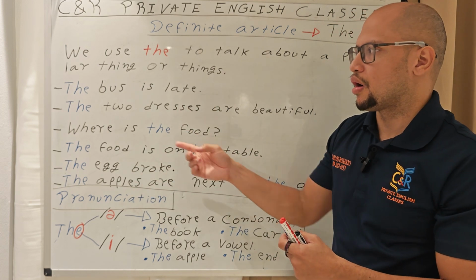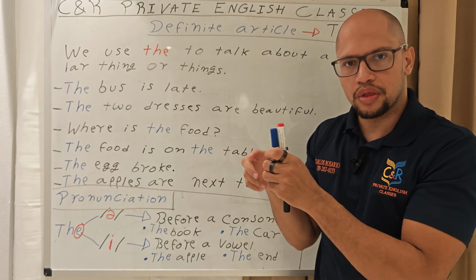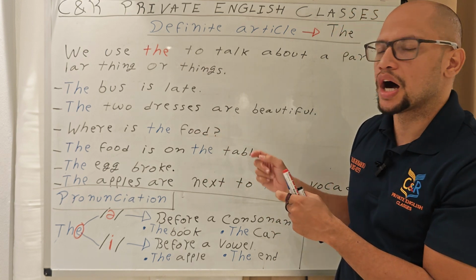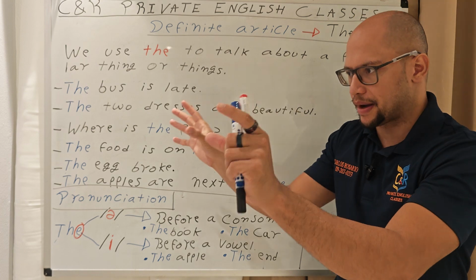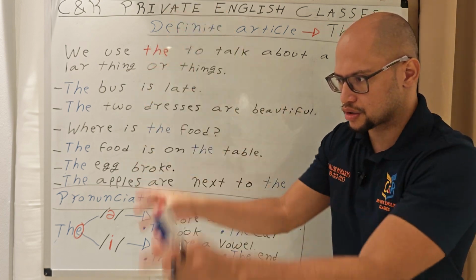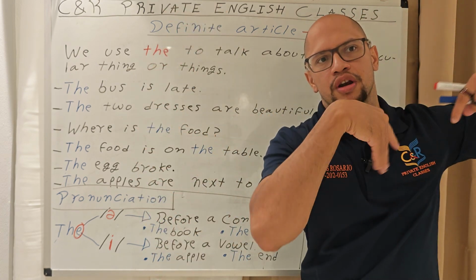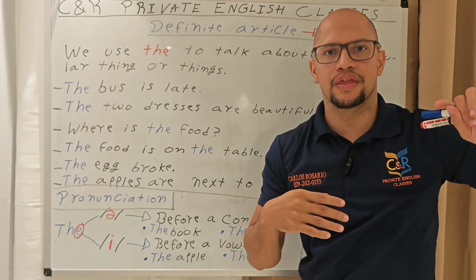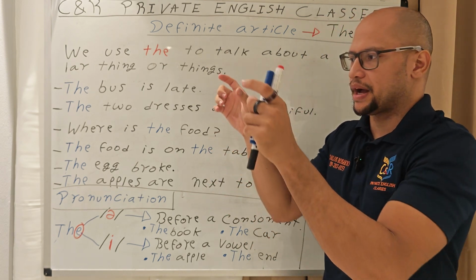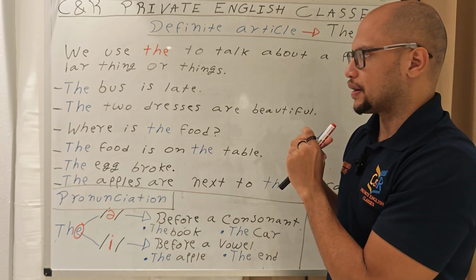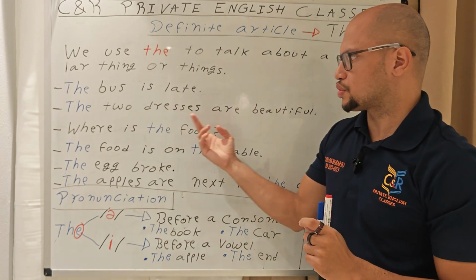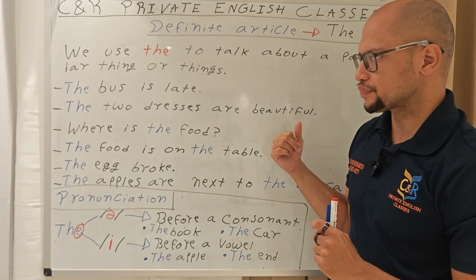You can say, wow, the two dresses are beautiful because you are specific about the dresses. The two dresses, not other dresses in the store. You are talking about these two dresses. Okay, so the two dresses are beautiful.